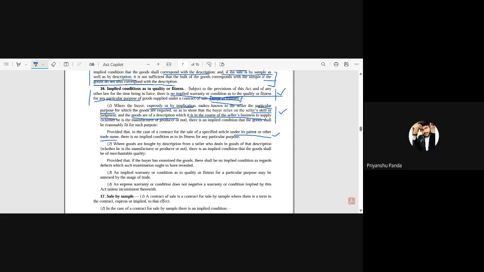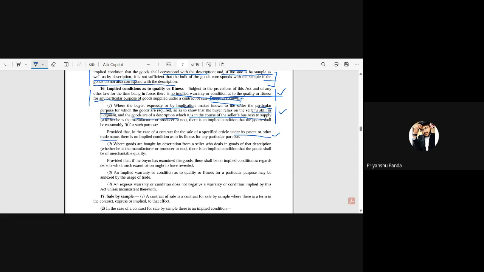Ma'am, I am clear about this concept, but ma'am, do you think there exist some loopholes in this section? You tell me what you think, what loophole it has? Ma'am, in the case of a contract for sale of a specified article, under its patent or other trade name, like you specified, there is no implied condition as to fitness for any particular purpose. So if a buyer asks for a specific brand item, for example, he wants to buy an Apple MacBook, the seller is not legally responsible if it doesn't meet the buyer's needs.